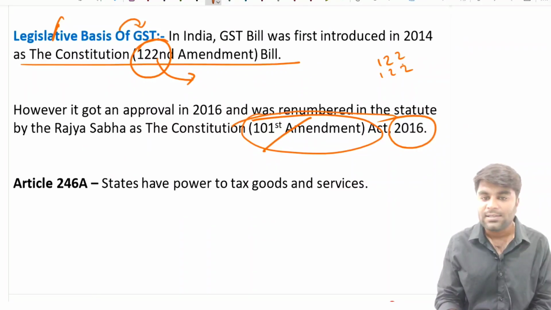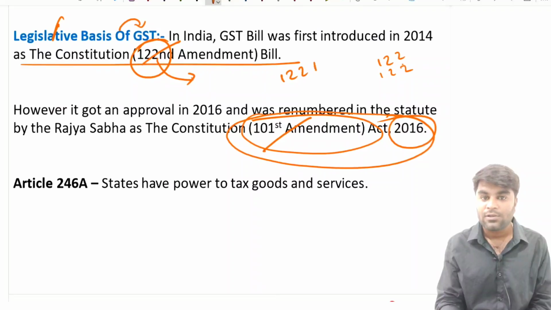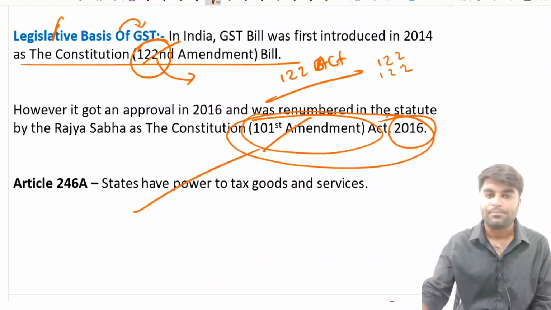So as far as GST is concerned, it is the 101st Act and the 122nd Constitutional Amendment Bill. UPSC might trick you by saying it is the 122nd Constitutional Amendment Act. So you should be very careful here.